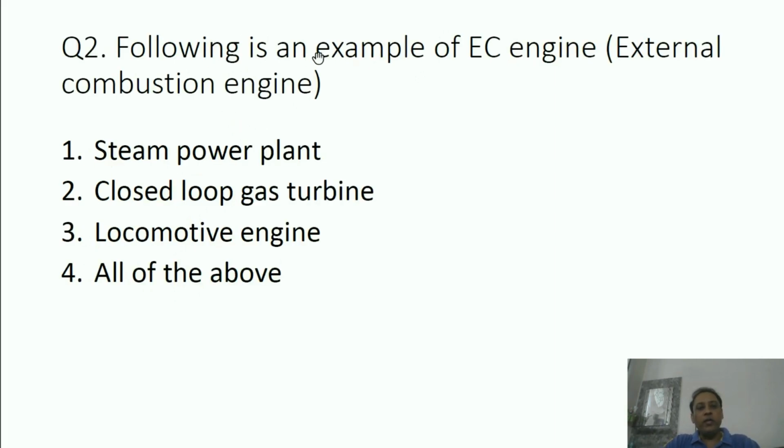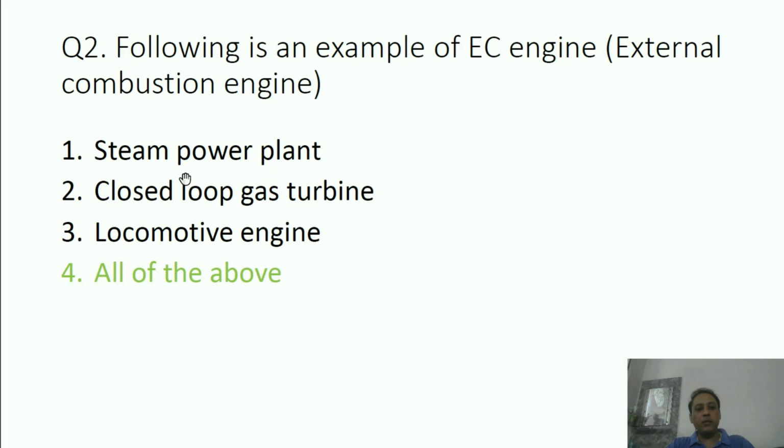Now, following is an example of an EC engine, external combustion engine. An engine is a device, a heat engine, in which heat converts into work, or heat converts into mechanical energy. So there are two kinds of engine: IC engine, internal combustion engine, and EC engine, external combustion engine. Steam power plant, closed loop gas turbine, locomotive engine, all of the above. What is the correct answer? The correct answer is all of the above.